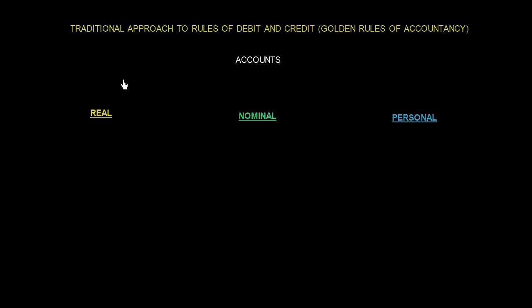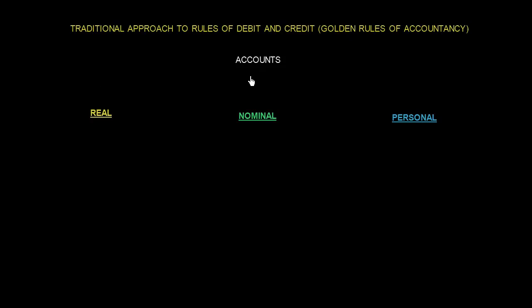In the last video, we had learned the modern approach to rules of debit and credit, and now in this video, we are going to learn the traditional approach to rules of debit and credit, and this is also called the golden rules of accountancy. As per this rule, the accounts are divided into three parts.